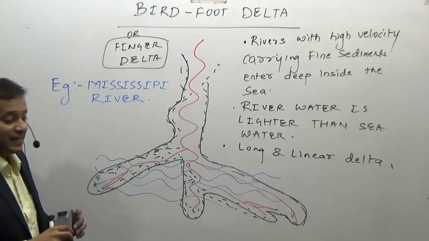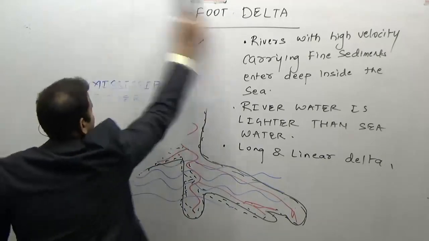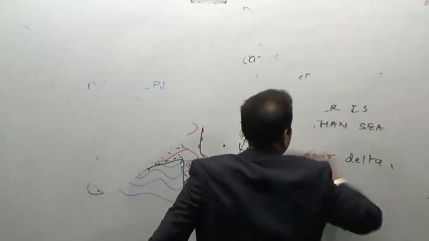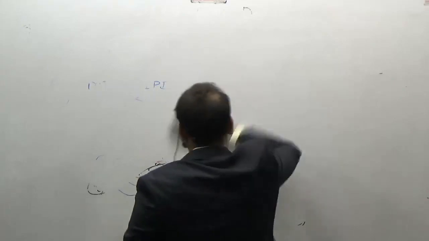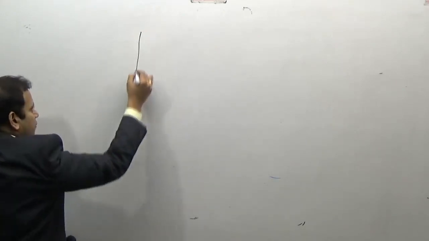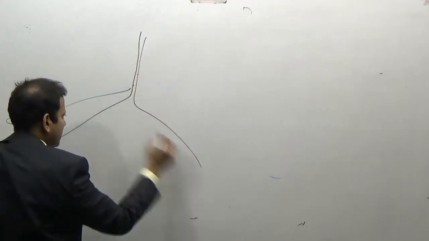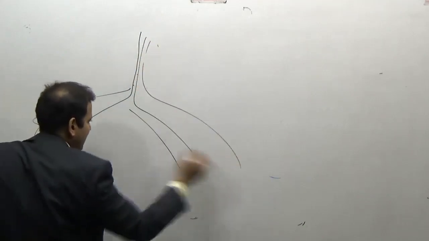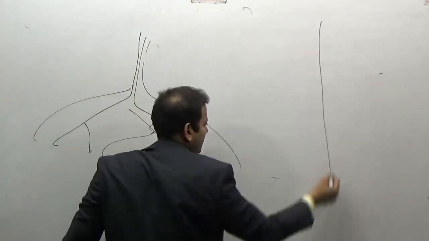Now, the third kind of delta, whether it is any kind of delta, consider any kind of delta which is being found. For example, a fan-shaped delta. There is a main river channel and it is being distributed into different channels, or it is a bird foot delta.